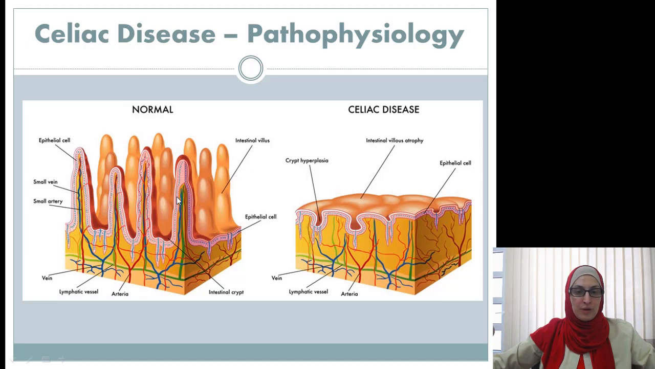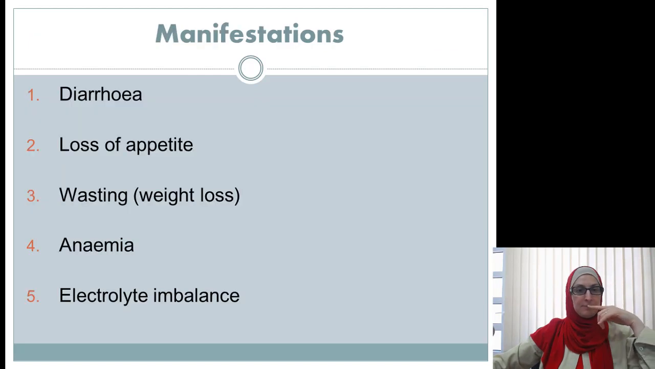There are no villi here, and of course this would reduce the absorption, and this is why the patient would have a problem with absorption, loss of nutrients, loss of fluids, loss of electrolytes, which will expose the patient to all the symptoms of celiac disease. This is the problem of celiac disease.